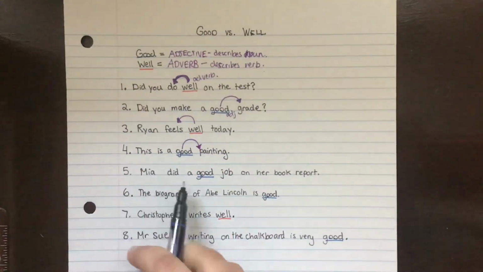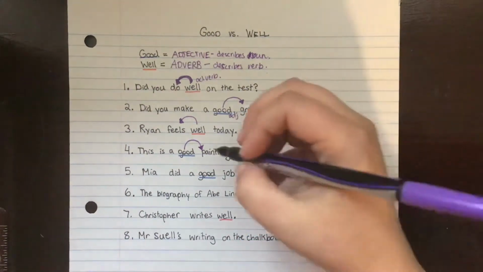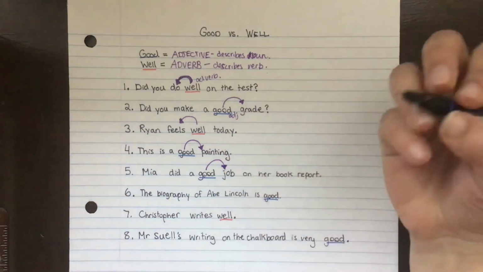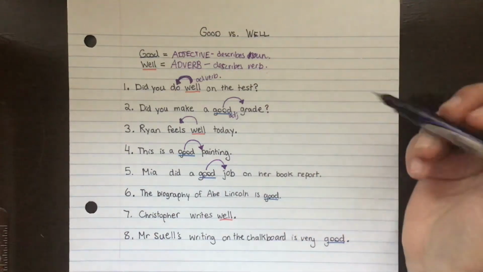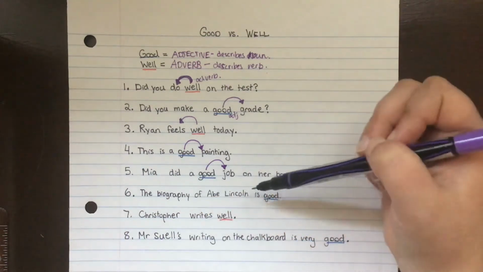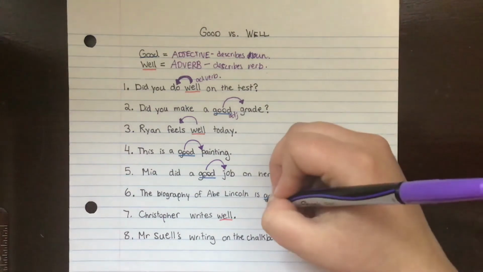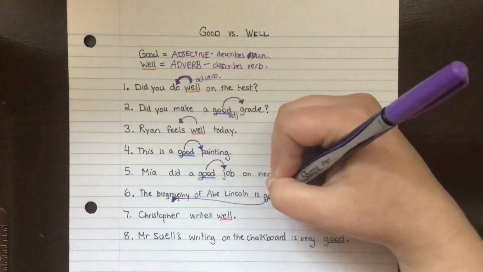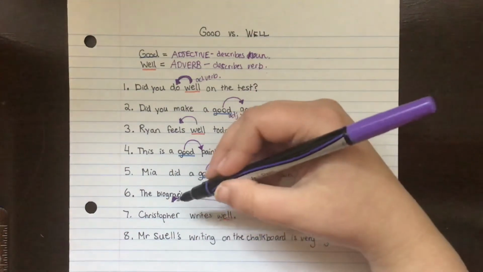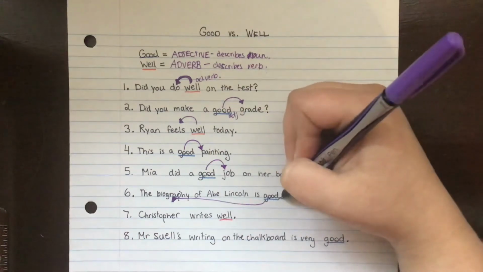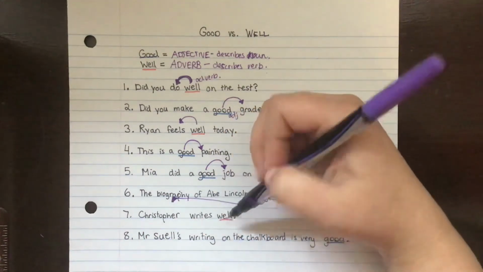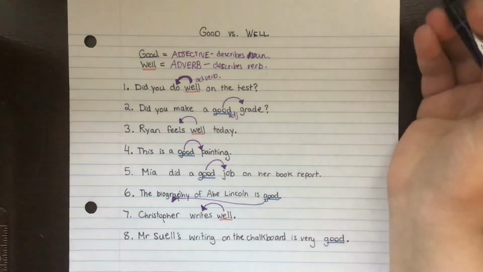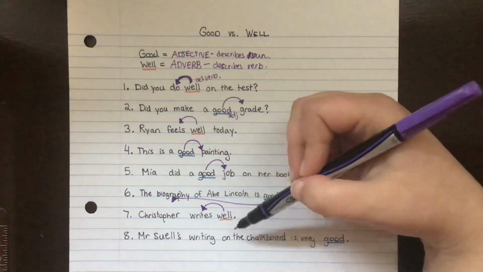Number 5, Mia did a good job on her book report. Good is describing her job, and job again is a noun, so therefore we use good. The biography of Abe Lincoln is good. Good is describing that biography. That one's a little bit of a jump, but because it's describing a thing, a noun, we are using the word good. Christopher writes well. In this case, we're using well to describe a verb, and so we use well.